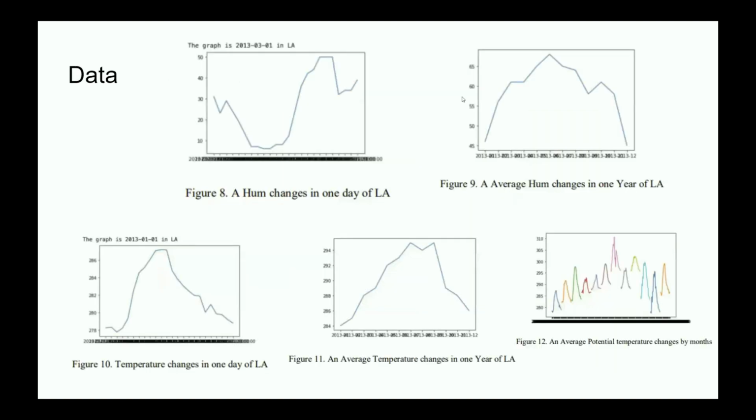We used data from LA from 2013 to 2020 to train the machine learning model. As you can see, we have the humidity changes in one day and the average humidity across the year in LA. The same goes for temperature, and we can also see the average temperature in LA by the month.